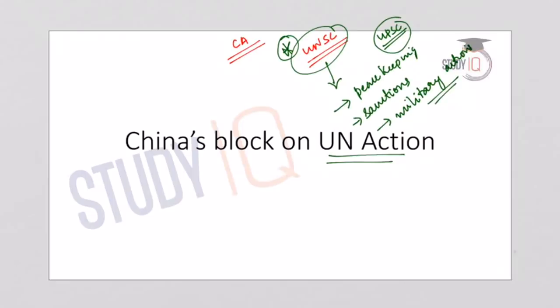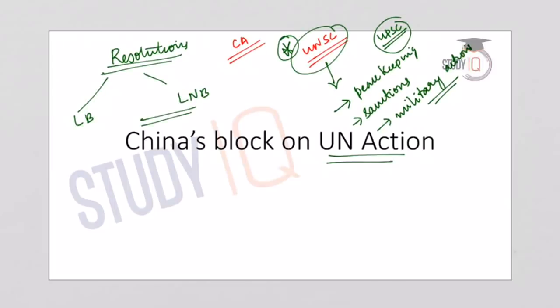The powers of the UN Security Council are exercised through the UN Security Council resolutions, which are enforceable in nature, comprising both legally binding and legally non-binding resolutions. So there are both types of resolutions, legally binding and legally non-binding.